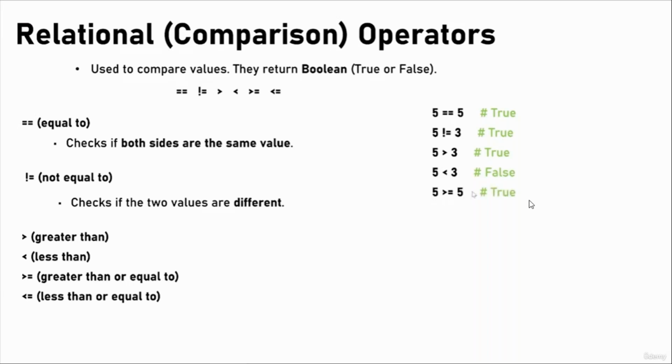5 is greater or equal to 5. It's going to be true. Why? Because first of all, it will check if our left side is greater than right side. It is not greater than our right side, so it will go to the equal. And if our left side is equal to right side, it is going to be true because actually 5 is equal to 5, right? Then we have 3 is less or equal to 5. It is true because 3 is less than 5.